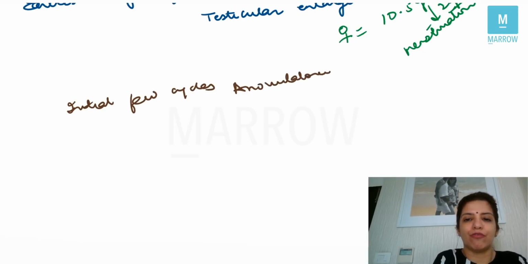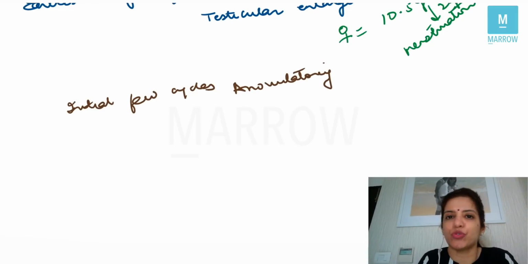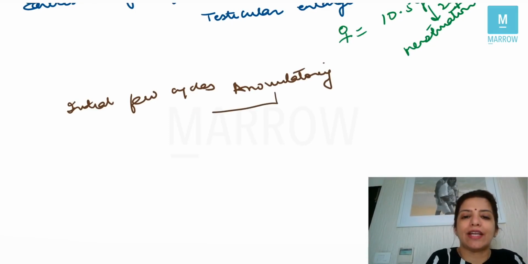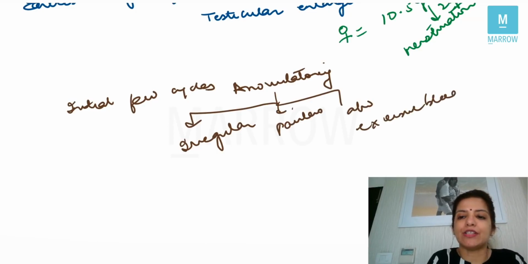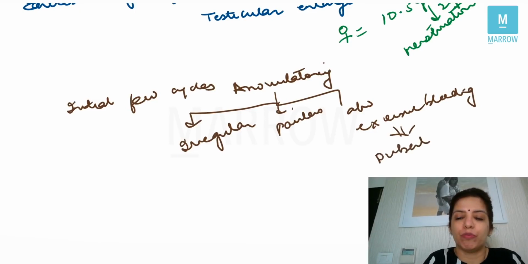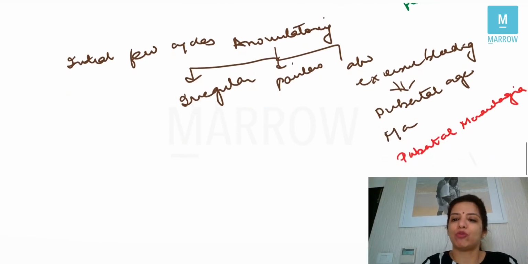So initially when a female starts menstruating, the initial few cycles are anovulatory, and a characteristic of anovulatory cycles is that they are irregular, they are painless, and they may be associated with excessive bleeding. Excessive bleeding which is happening in a female of pubertal age group is called puberty menorrhagia.